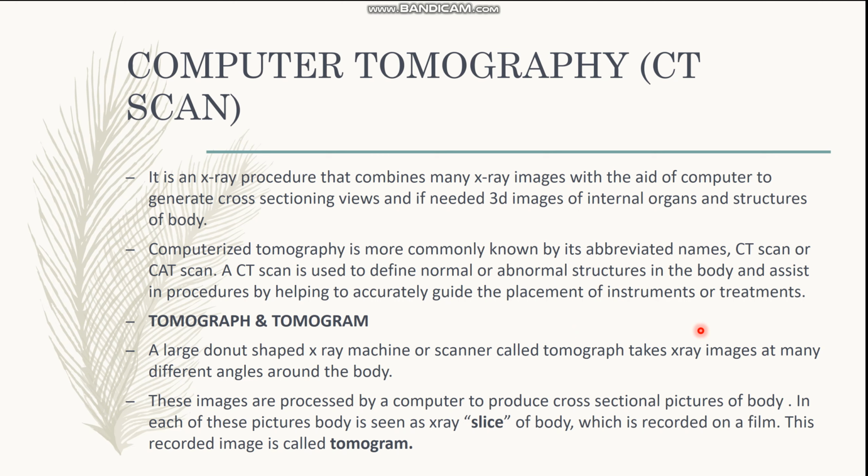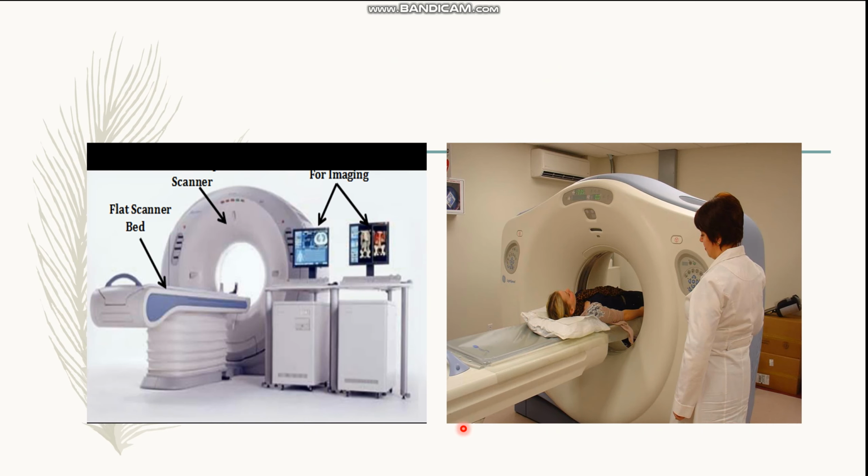The machine consists of a large donut-shaped structure or scanner that is known as the tomograph, and it takes X-ray images at many different angles around the body. These images are processed by a computer and it produces cross-sectional pictures of the body. In each of these pictures, the body is seen as an X-ray slice which is recorded on a film, and that image is known as a tomogram. This is the machine that is used for CT scan. This is the scanner, the donut-shaped structure, which is responsible for generating X-rays and taking images. And for getting results or imaging, we use a computer.